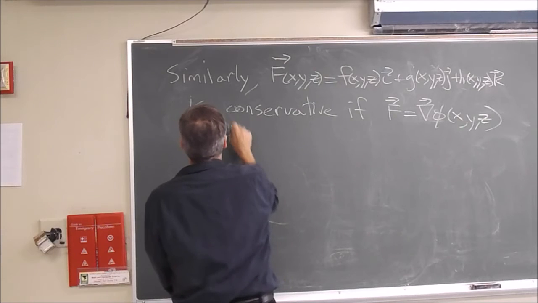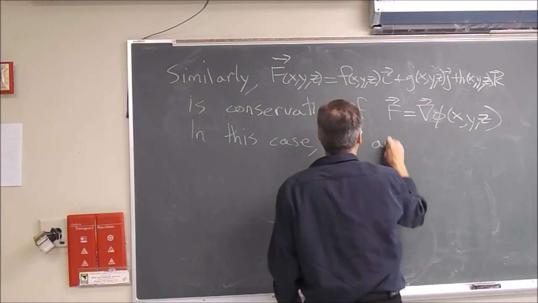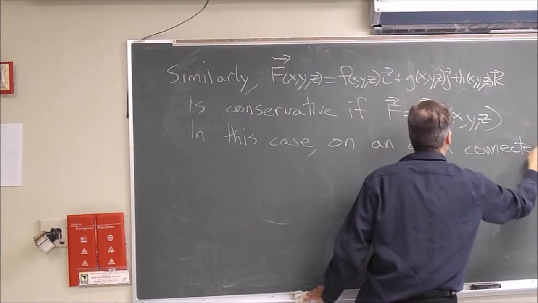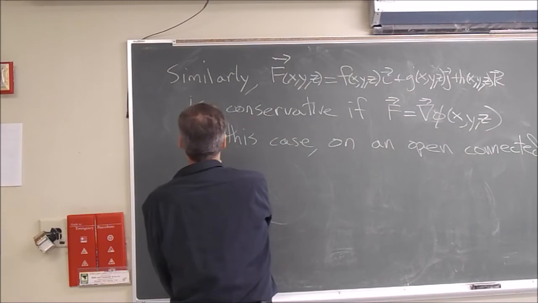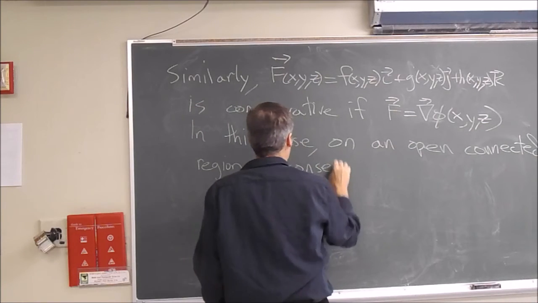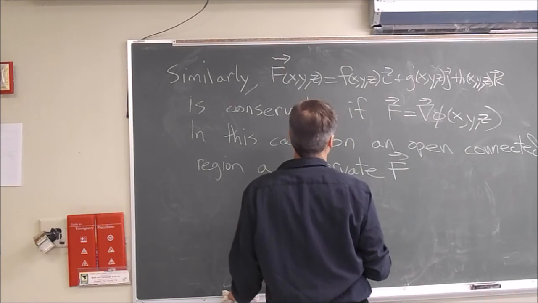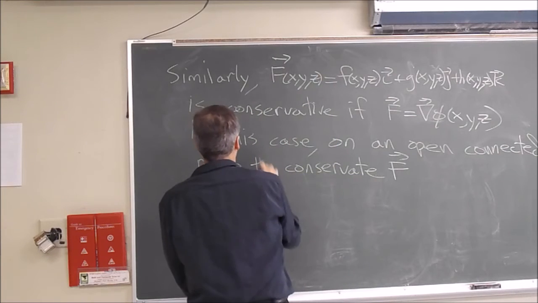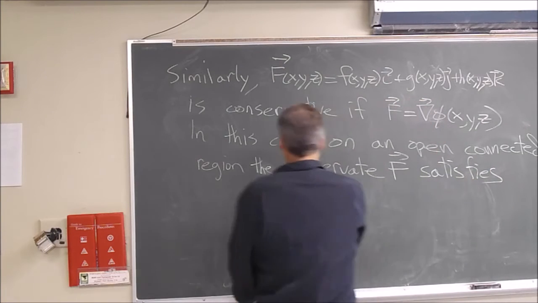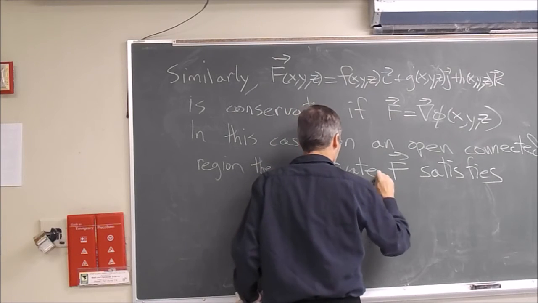In this case, on an open connected region, we have the same result, just in one more dimension. A conservative vector field, or the conservative f, satisfies curl of f equals 0. Remember the curl we just did briefly.